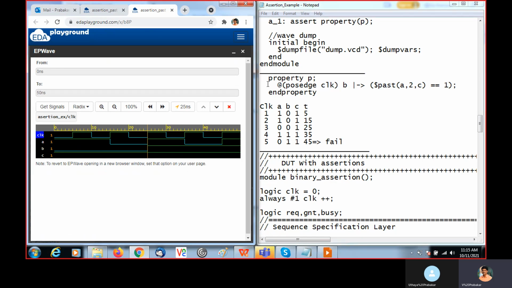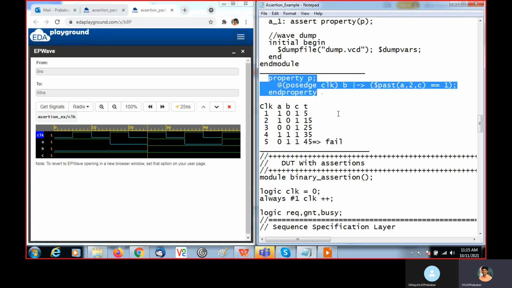Now we need to check the property. The same property, let's check here. So here at passage of clock, B equal to 1. Okay, so we are checking B is equal to 1. Here it is triggered, right? B value became 1. It's overlapping. From here to here we are mentioning 2. So 2 clock cycles past we need to check. From here we need to move. This is similar to ##2, okay.